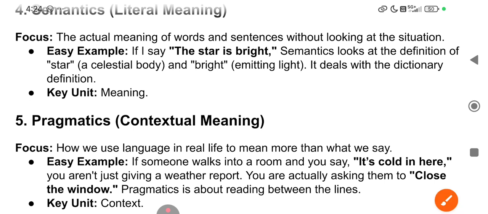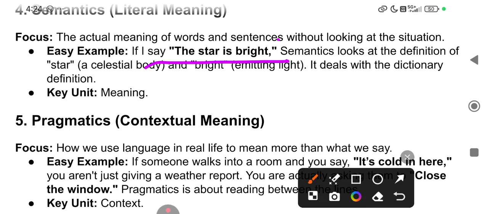But the same sentence, suppose you are talking about stardom or about an actor or actress, right? So you can say that the star means a Bollywood star, Hollywood star, actor, hero. Right now Dhurandhar is released, Akshay Khanna.